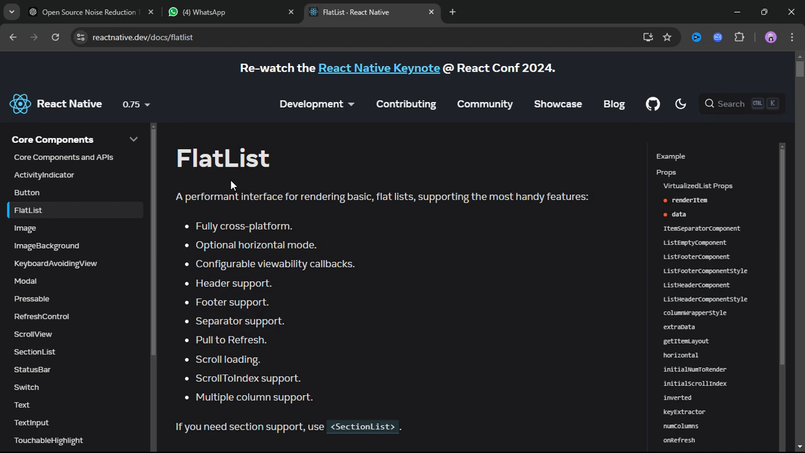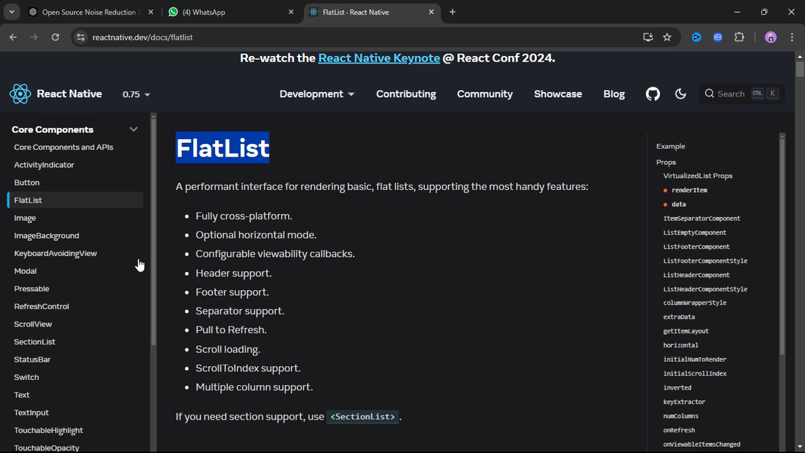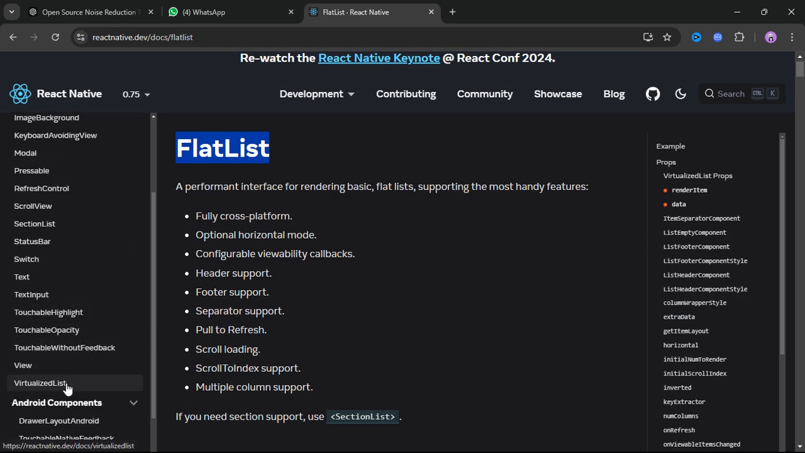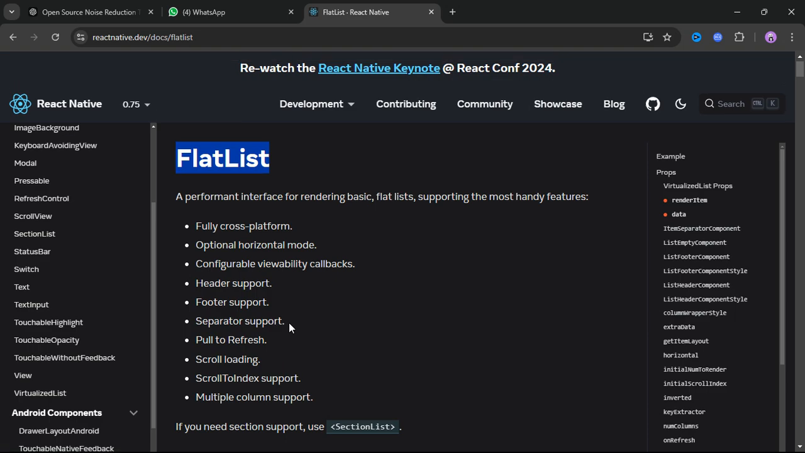Today in this video we are going to see how we can optimize our React Native code. As you know, if you are using FlashList or VirtualizedList, with the help of VirtualizedList or FlatList, you can optimize your code performance a little bit. Of course, they work, but in this video we are going to see how we can optimize our code performance 10x faster than FlatList or VirtualizedList.